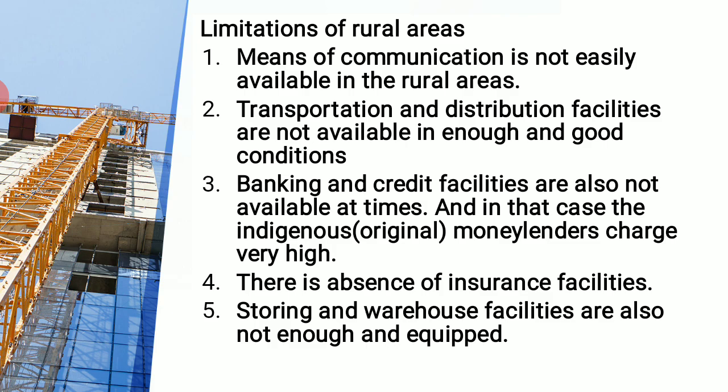We all know this, that this is the major difference between the city area and the rural area. That is, the means of communication may be very poor in the rural area, which we get easily in the city area. So communication may be the main hindrance which we need to consider, and this is the major limitation of rural area. Next is transportation and distribution facilities are also not available in enough and in good condition.